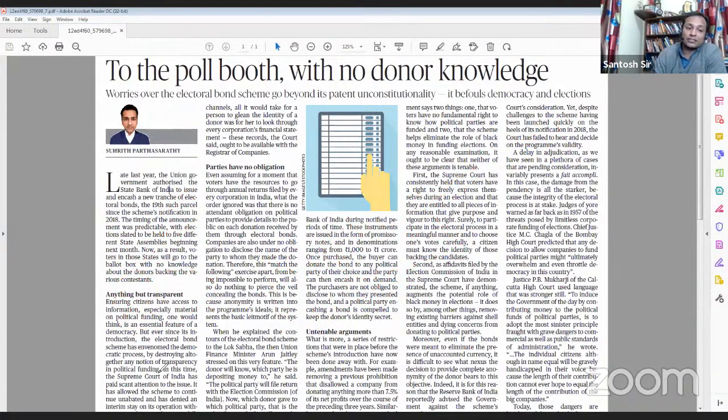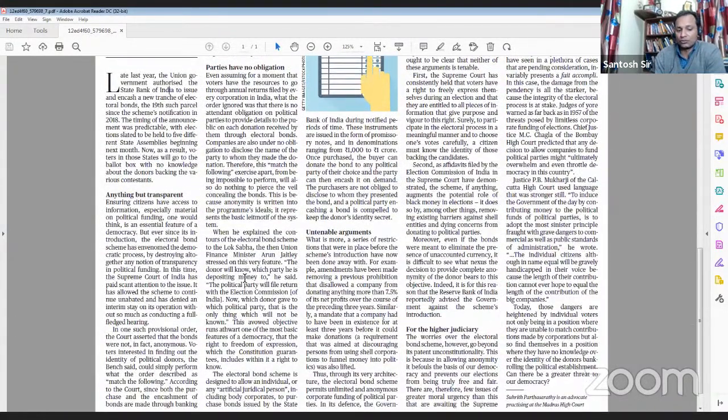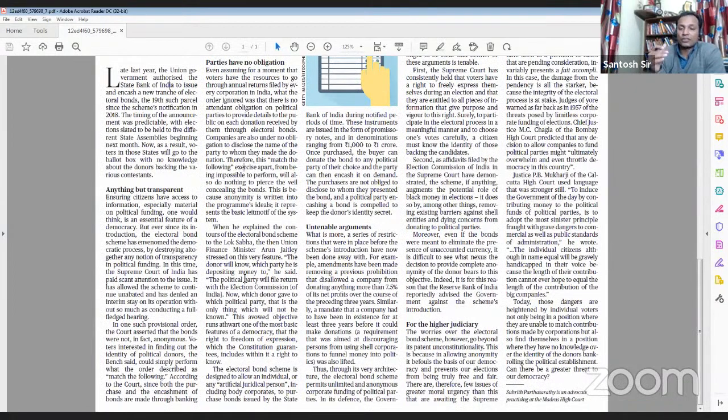Okay, next, the author also says that the Supreme Court has not taken up this issue and has not given importance to this issue. It should have given importance to this issue and should have stopped this electoral bonds, because this electoral bonds have basically encouraged anonymous funding, the author talks about.